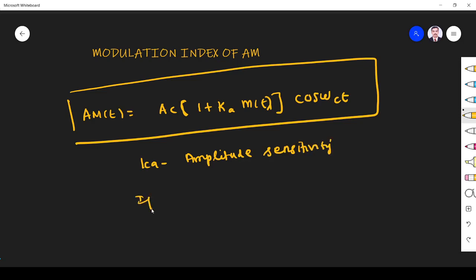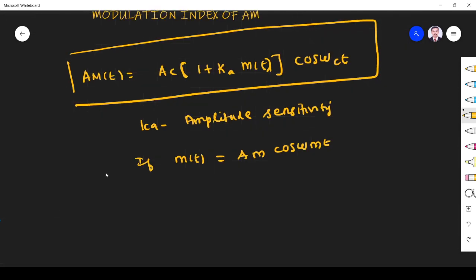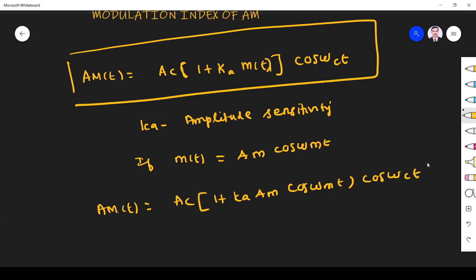If m(t) is the message signal, that is A_m cos ω_m t, the equation becomes s_AM(t) = A_c (1 + k_a A_m cos ω_m t) cos ω_c t.